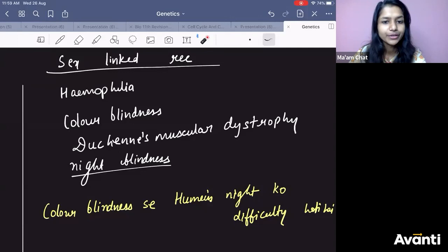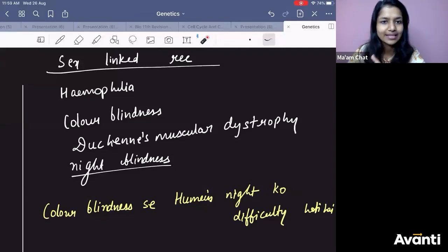Yes, Pranav, what you are asking, I will come to this. Pranav is saying, ma'am, night blindness happens with the deficiency of vitamin A. That's completely right. So night blindness can happen for 2 reasons. First, it can be sex-linked recessive, genetically you have got this. Second, due to deficiency of vitamin A. Maybe you don't have the genetic disorder, but there is lack of vitamin A in your body, then you can have night blindness. ठीक है Pranav?